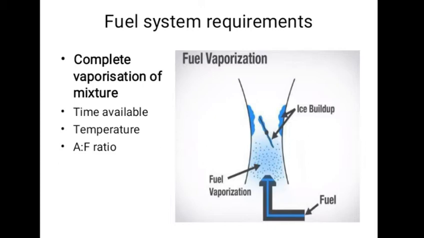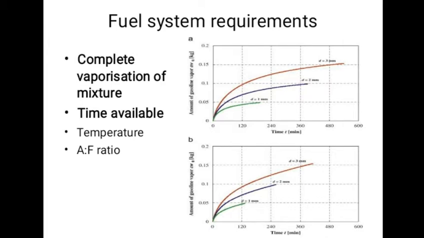First, it is desirable to have a completely vaporized mixture in the engine cylinder, but some of the larger droplets may reach the cylinder in the form of liquid and they are mixed and vaporized during the compression stroke. The time available for atomization, mixing, and vaporization is so small, about 0.02 second, when the engine is running at 3000 rpm, therefore the design of the system becomes more difficult.